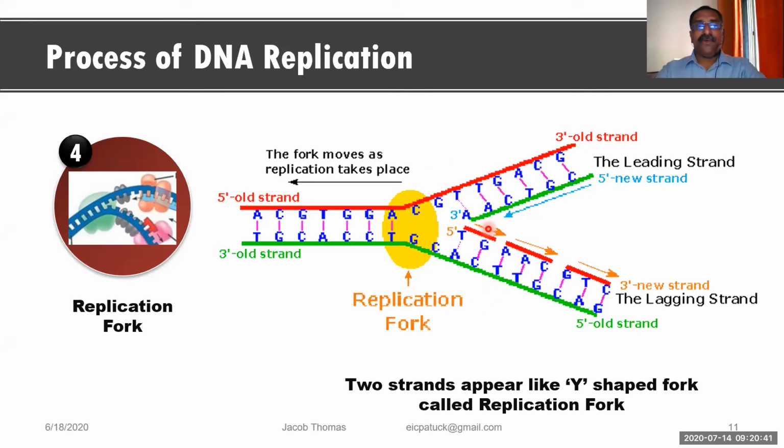Wherever there is one origin, at that origin you can see that 2 forks will be there. One fork at this end and the other fork at the other end. And DNA replication is taking place in both directions. I mean, if there is an origin, to the left as well as to the right, you can see that the replication process is going on. So all the things are going on simultaneously.